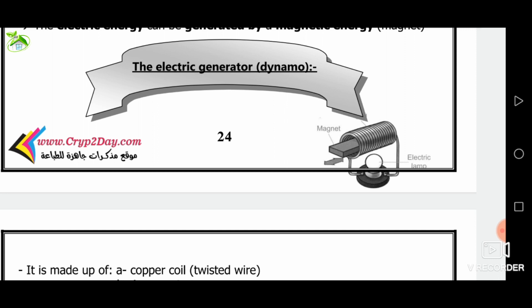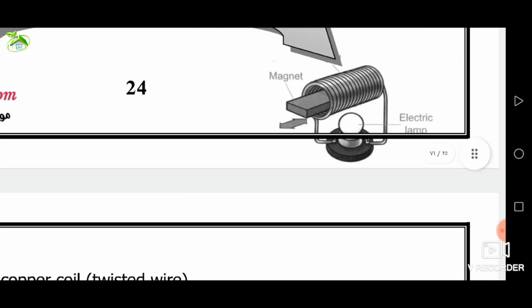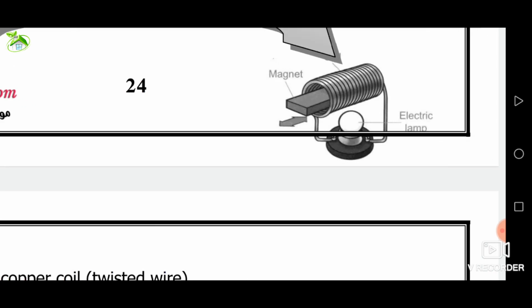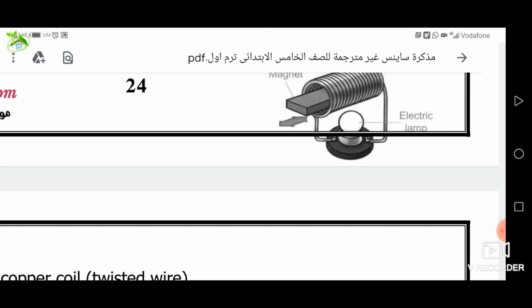The English scientist Faraday discovered that when a magnet is moved inside a coil of wire, an electric current passes through the coil, so the lamp in the opposite figure lights up.